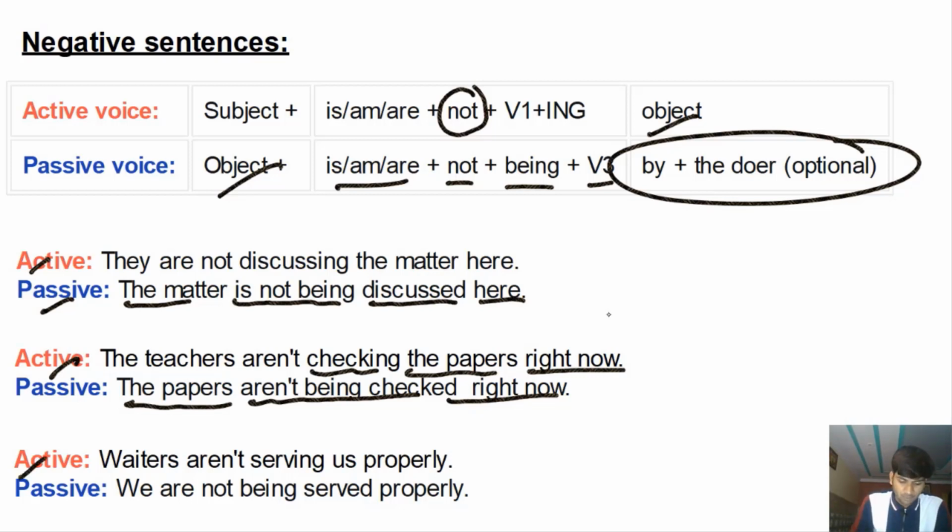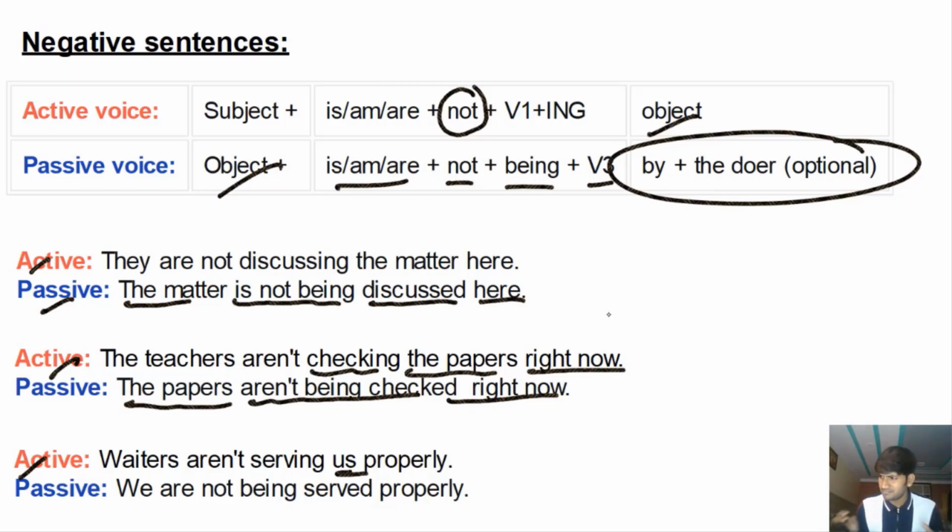Last example. Waiters aren't serving us properly. Waiters aren't doing something. They are not doing something properly. They're not serving us, taking care of us properly. We're not being served properly, sir. Arey, what's going on? You're sitting at a table, right? You're just having fun. You're having a good time, and you've been sitting here for some time. But the food hasn't come. Khana abhi tak nahi aaya, right?